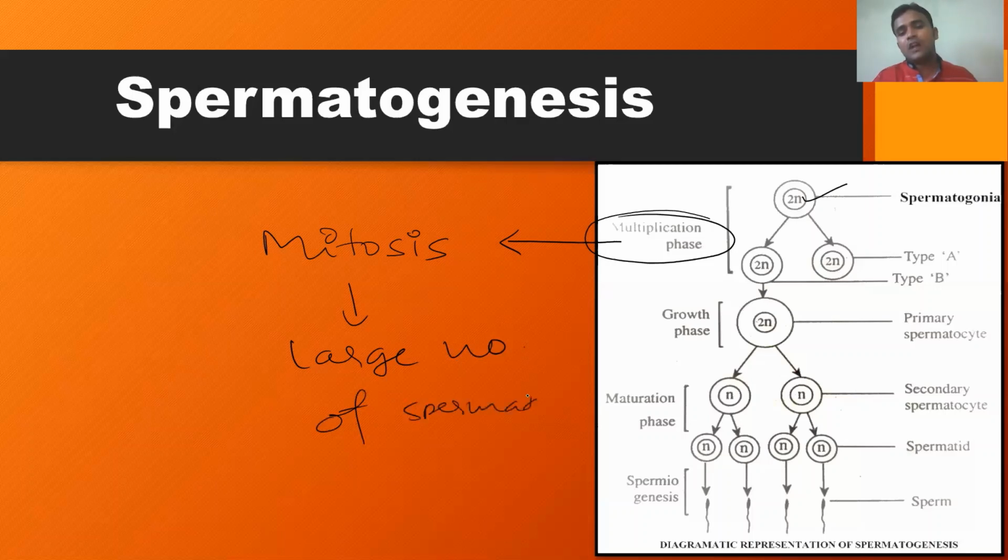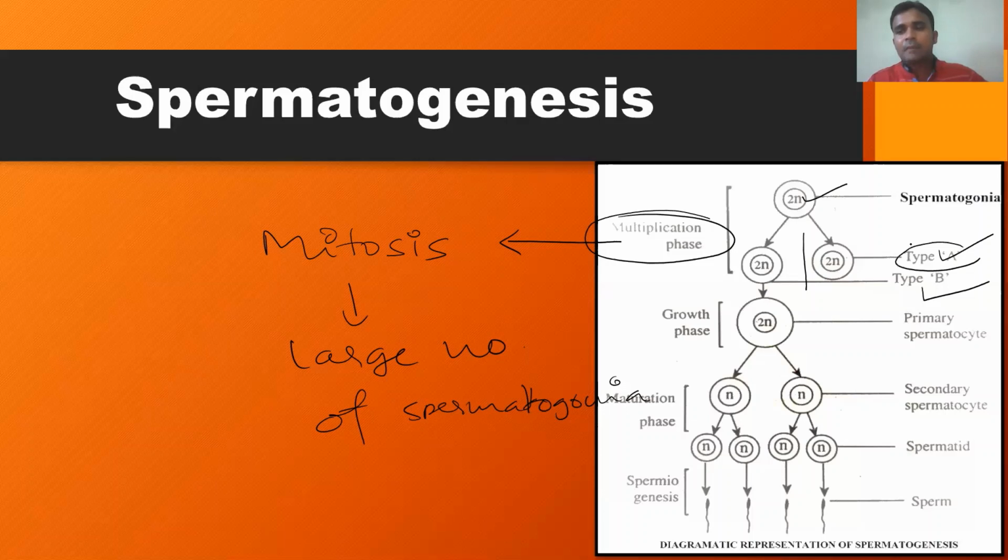And these spermatogonia are classified into two types: type A spermatogonia as well as type B spermatogonia. What are the differences between type A and type B spermatogonia?